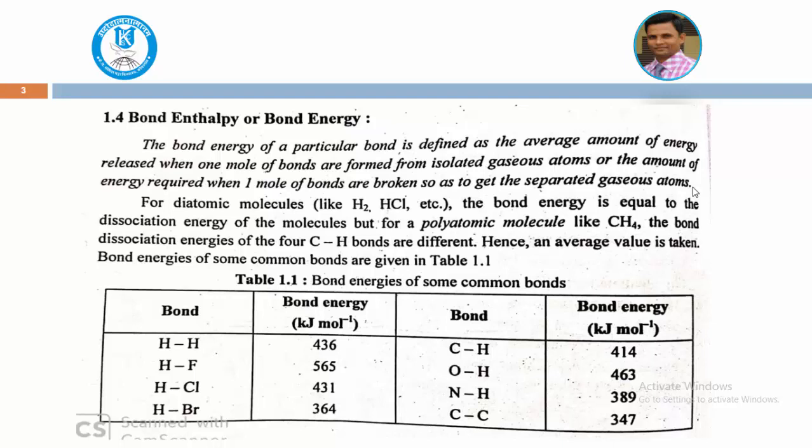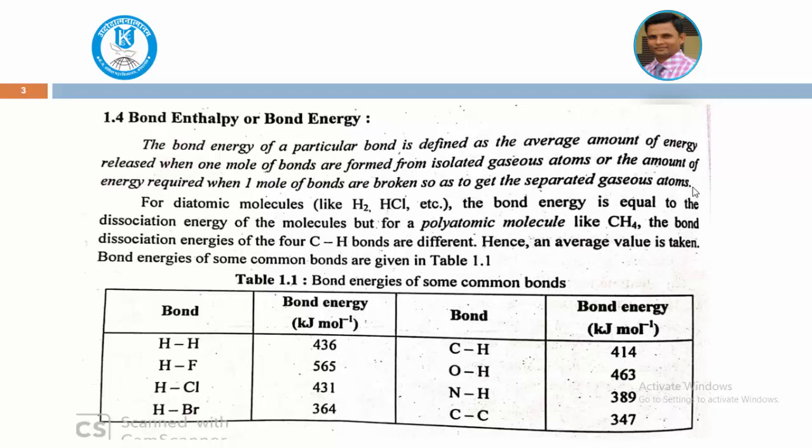For example, for diatomic molecules like H2 and HCl, the bond energy is equal to the dissociation energy of the molecule. But for a polyatomic molecule like CH4, the bond dissociation energies for the 4 C-H bonds are different. So for diatomic molecules, the bond energy is equal to the bond dissociation energy, but in polyatomic molecules, where the bonds are formed with different atoms, the bond dissociation energies of the 4 carbon-hydrogen bonds are different.